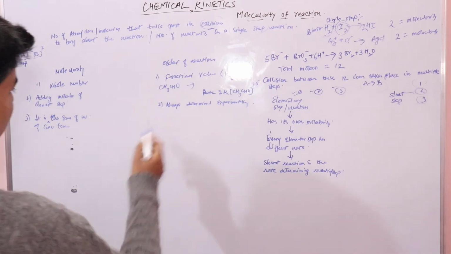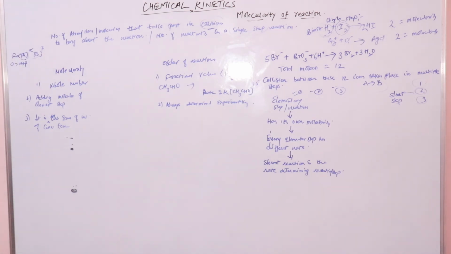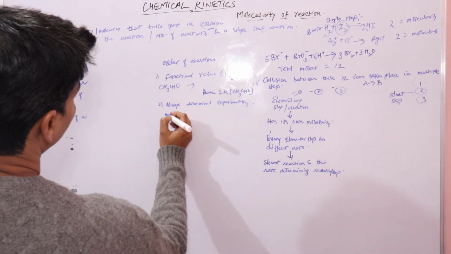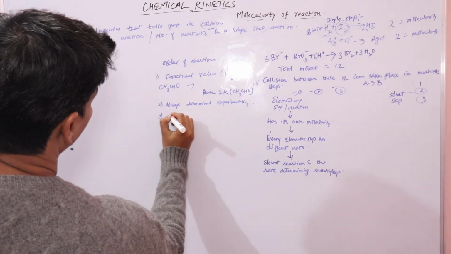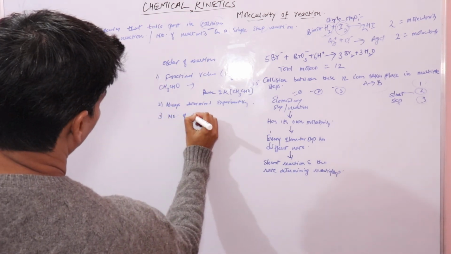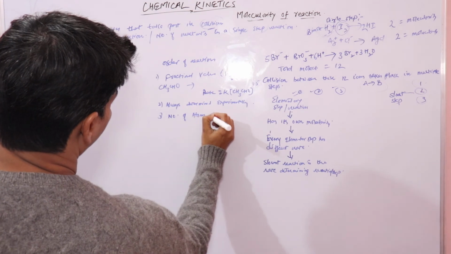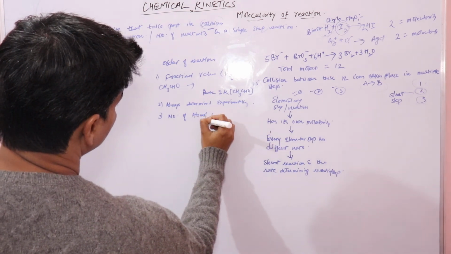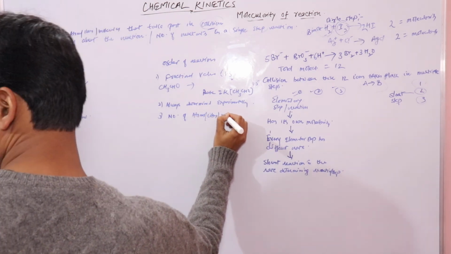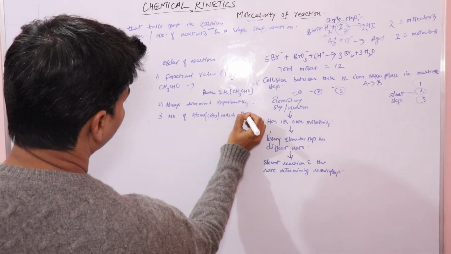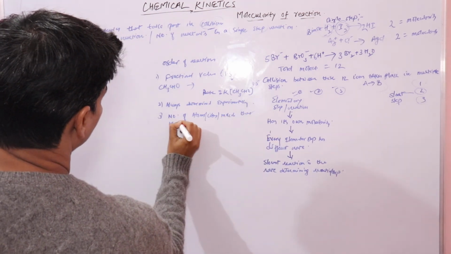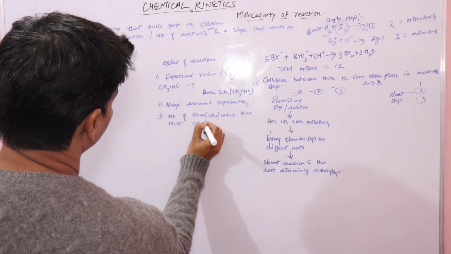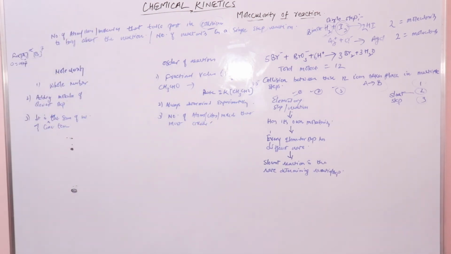And what about the molecularity? It is the number of atoms, ions or molecules that must collide to bring about the chemical reaction.